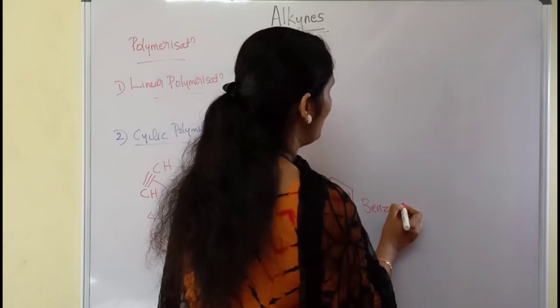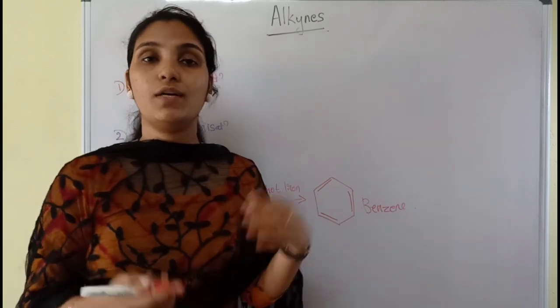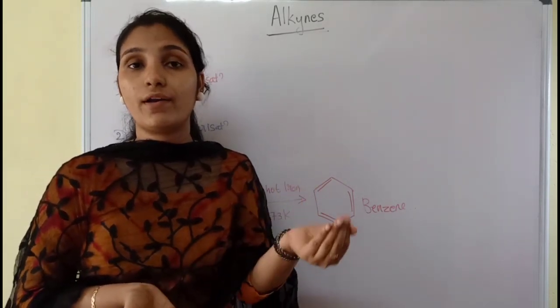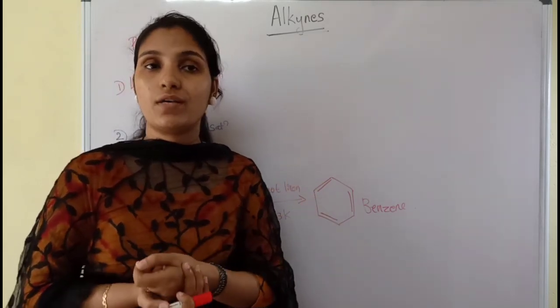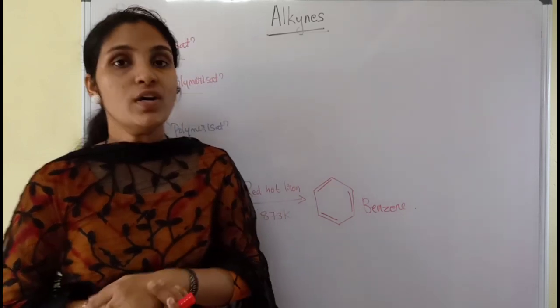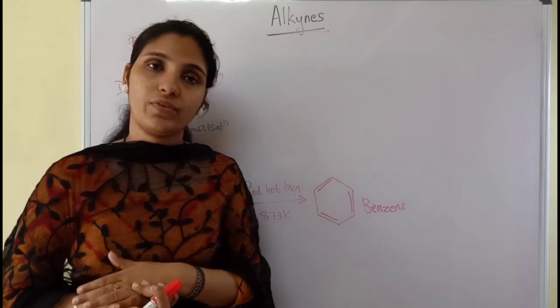So how will you prepare benzene from ethyne? We can say ethyne on heating with red hot iron tube at 873 Kelvin will undergo cyclic polymerization and we will get the corresponding cyclic product, benzene. So please go through the chemical properties of alkynes and also their preparations. Thank you.